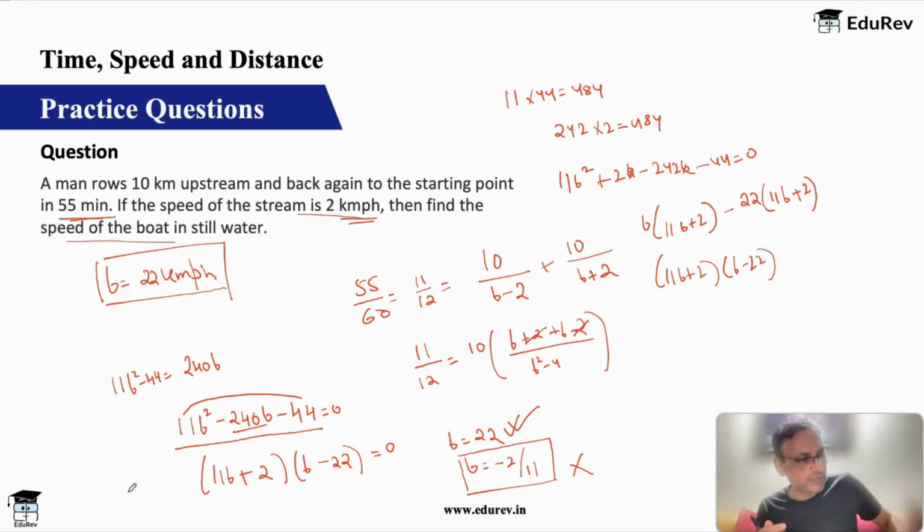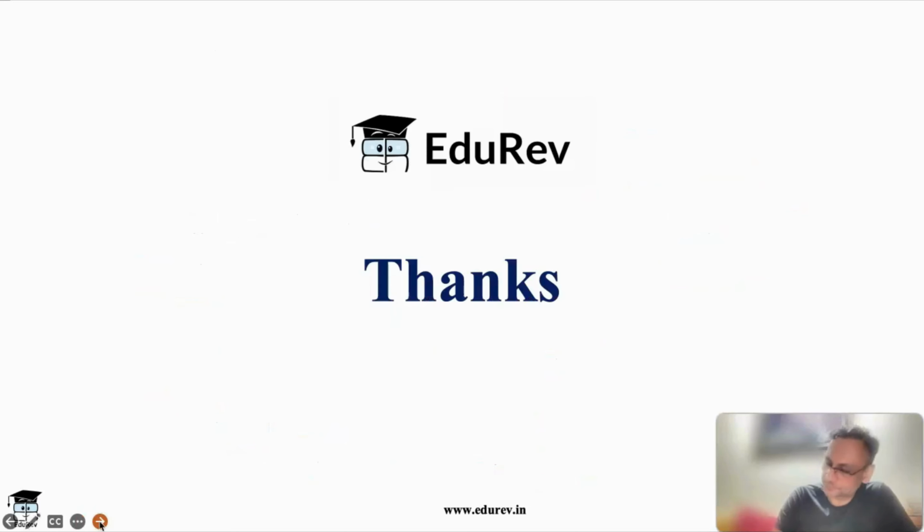In case you have not done quadratic equations so far, don't worry, we'll take it up in one of our later classes, and we'll tell you how to factorize and how to get the values from these equations. Okay, so that brings us to the end of boats and streams, which is what we intended to cover in this class. So please revise this, please do these questions, do some more questions, and then in the next class we'll move on to circular tracks, a very interesting concept. So we'll look at circular tracks and we'll solve a lot of questions, and that has a lot of concepts also. So we'll look at those concepts and we'll solve questions on circular tracks.